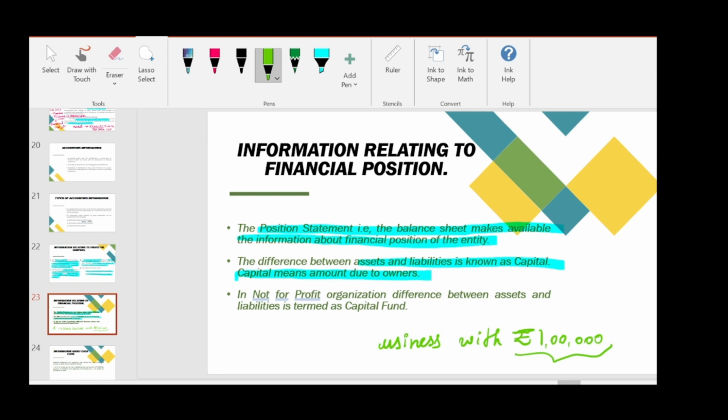So in not-for-profit organization, difference between assets and liabilities is termed as capital fund. So for profit-making organization, the difference between assets and liabilities are known as capital only. In not-for-profit organization, the difference between assets and liabilities is termed as capital fund.